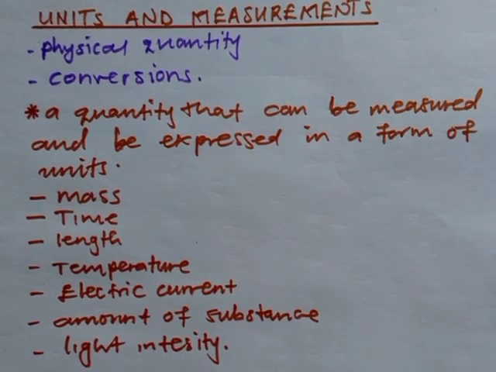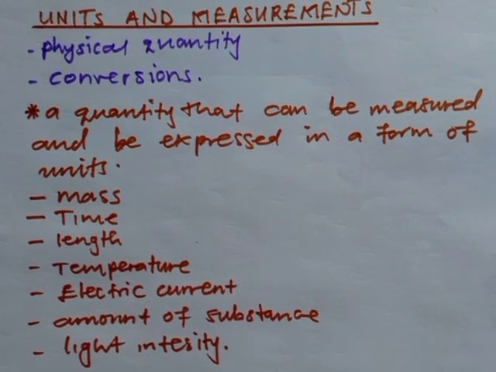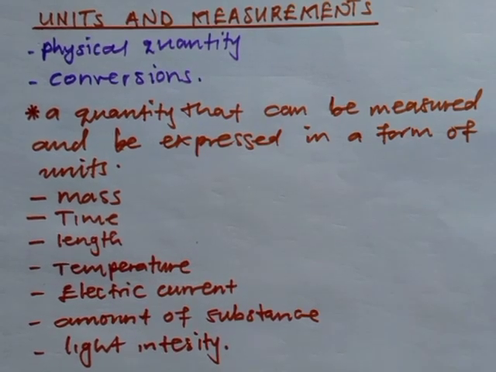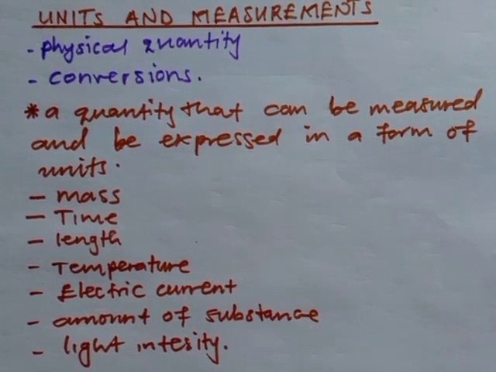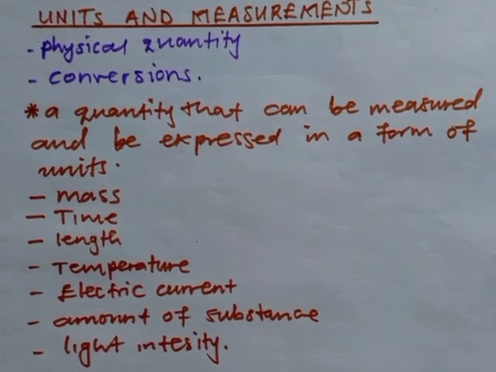And what are these SI units? If you talk of SI units, in other ways, you can say the base units. Why? Because they are independent of each other. All these quantities we are able to see here just stand on their own, meaning that everything here must have its own SI unit.